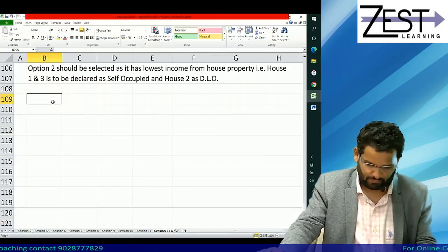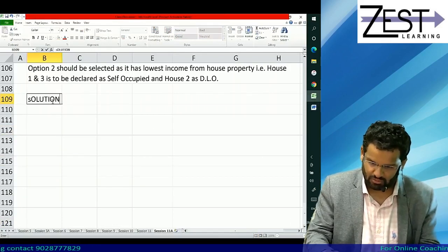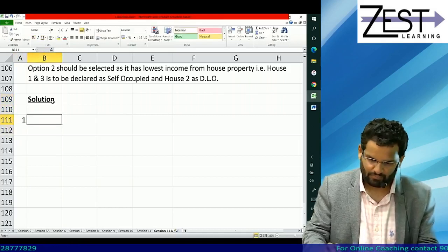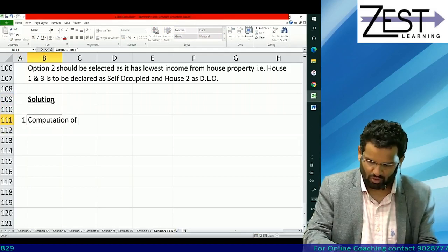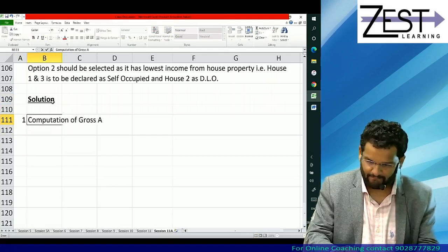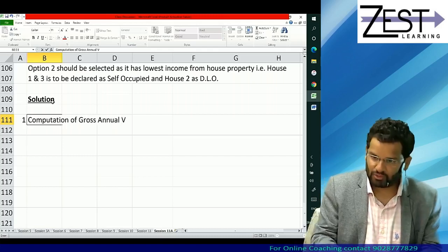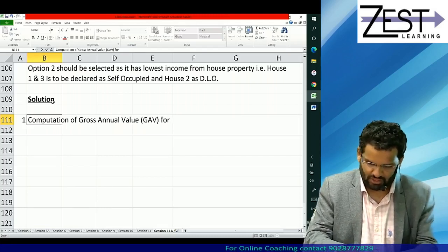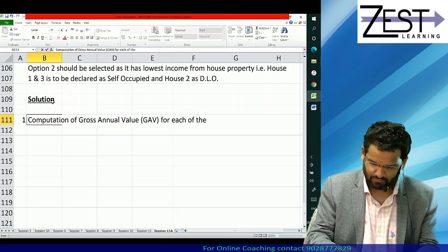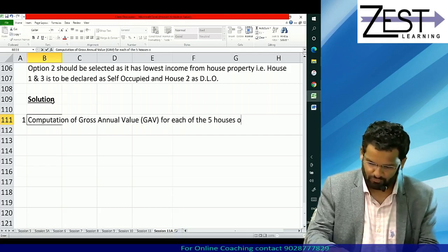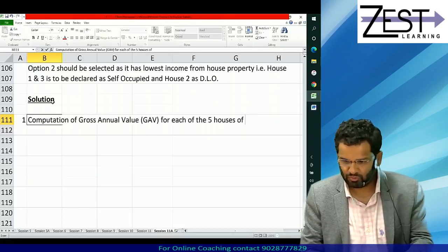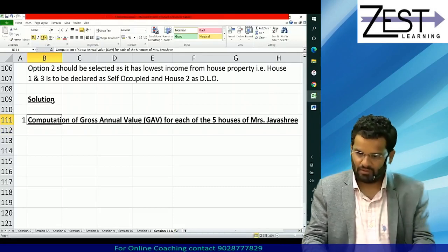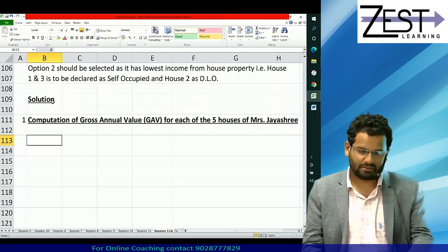So give the heading. Solution to which question is it? First question. Computation of gross annual value, that is GAV, for each of the 5 houses of Mrs. Jayashri. We don't know if she is Mrs. or Miss, let's assume Mrs. You should not be stuck on that.